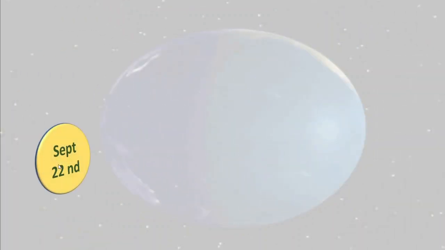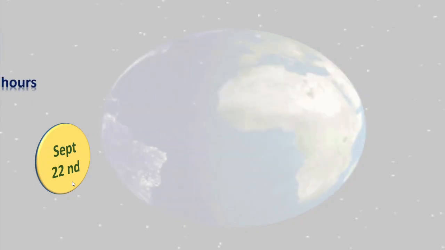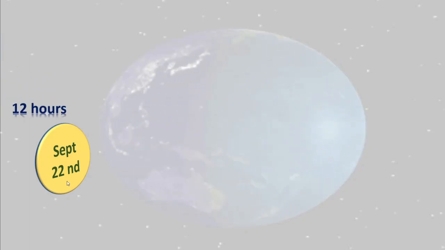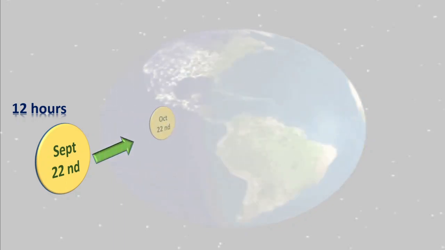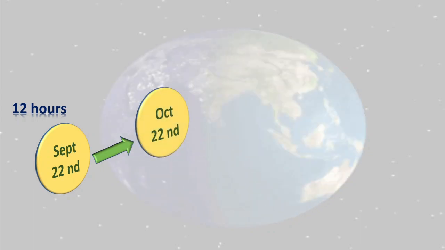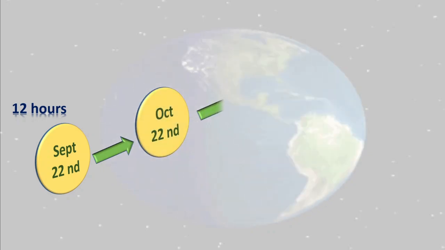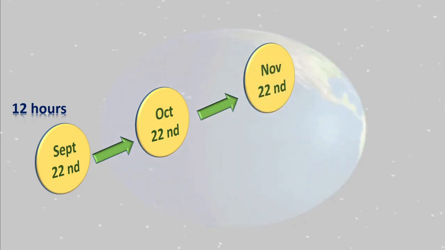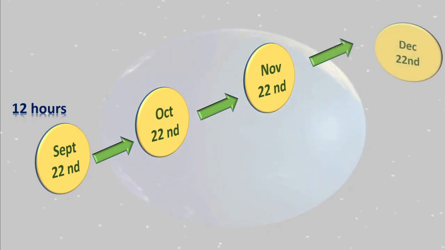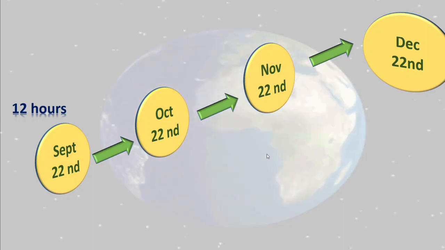Now, see here again. Now we will start from September 22nd. Again, it has 12 hours daytime and 12 hours night time. From September 22nd, the next month is October 22nd, correct? From there, the next month is November 22nd, and the next month is December 22nd. Same date we have taken to understand this easily.